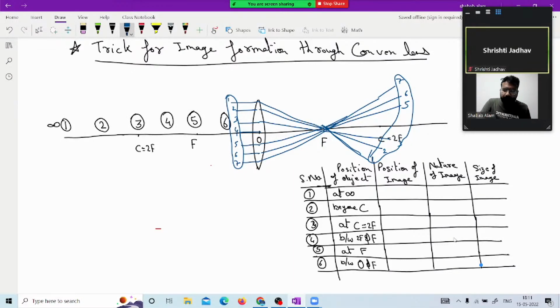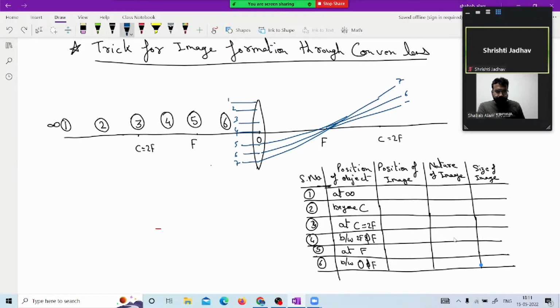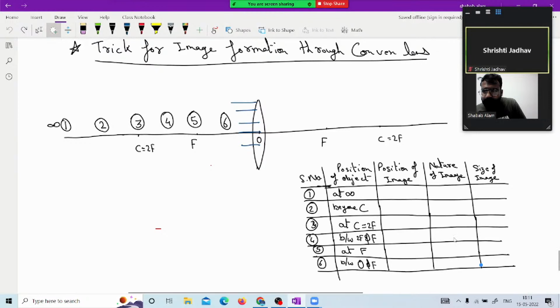This is what the pattern of the refracted rays is actually telling us. So let me erase this part, as I told you all. I'll erase this part after making your understanding. Now, I have erased this.